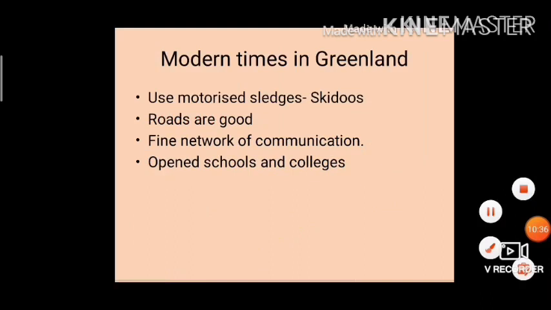Okay, now your last topic is modern times in Greenland. The life of Eskimos has undergone many changes in recent times. Eskimos today use motor sledges, skidoos. The image is in your book on page number 30. What are skidoos? Skidoos are motorized sledges. They use motor boats also for fishing.